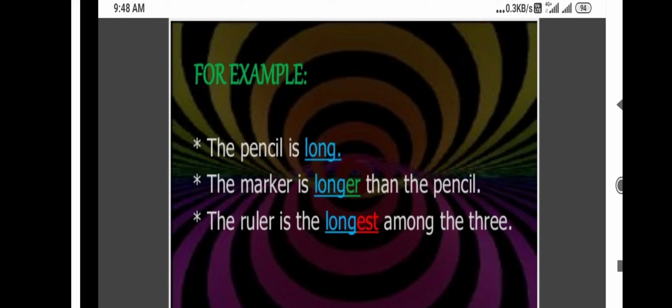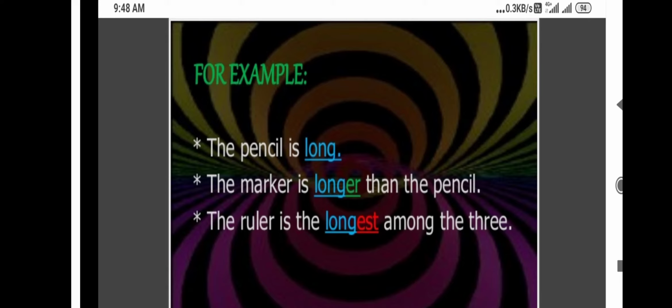Now, the word long is in blue, and in the second sentence the er, and in the third the est, are in green and red color. Now the pencil is long, there is no comparison, there is only a pencil and it is long. In the second sentence, there is a comparison between the marker and the pencil, so the marker is longer than the pencil. And the third sentence is the ruler is the longest among the three.